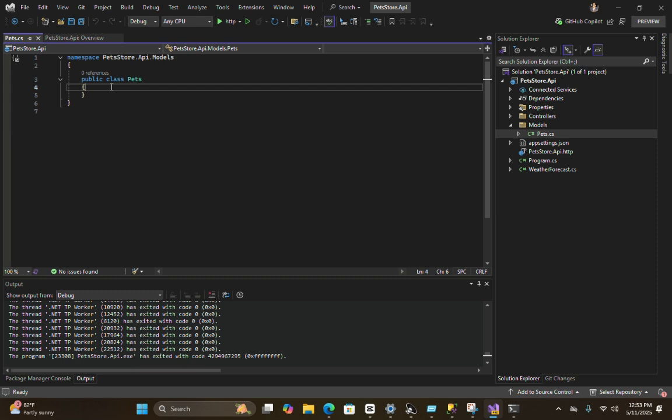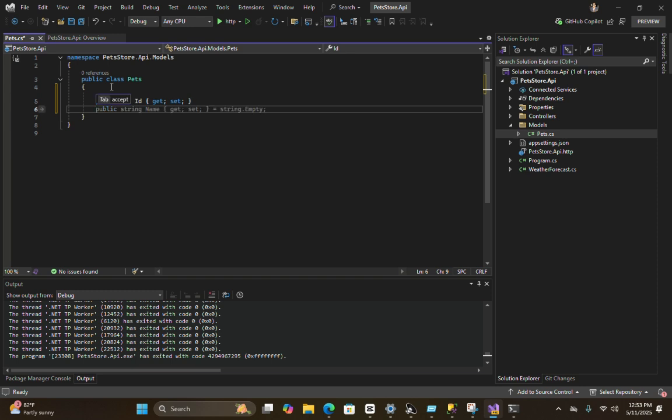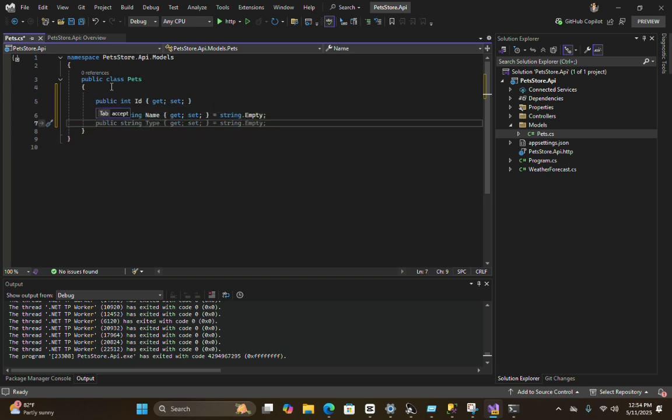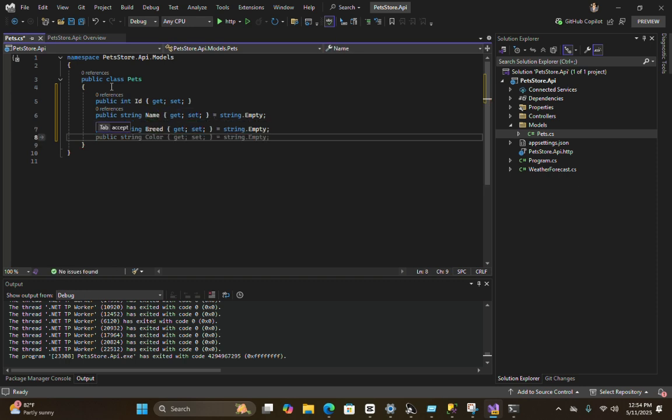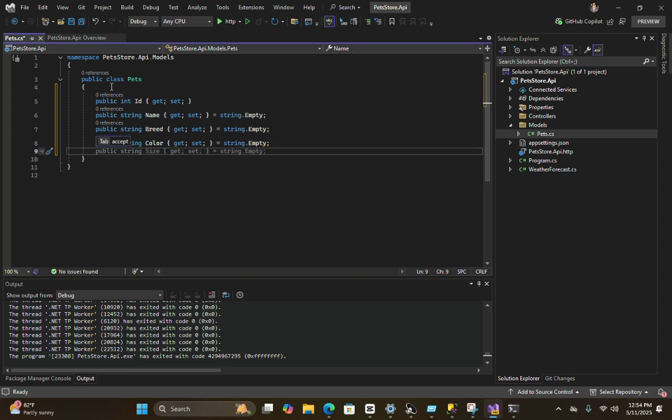Okay. Let's write some attributes for our pets. Alright. Public integer Id. This is our first attribute. Name. We need name. Alright. We need breed, right? Public string Breed. Yes. And we need a color. Okay, color. And we need size, right?